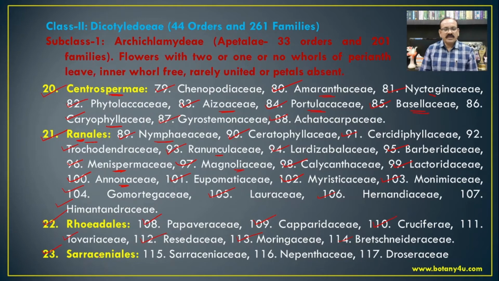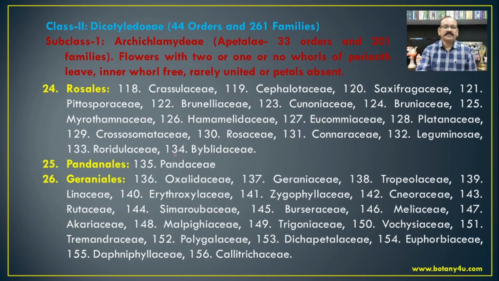The 23rd order of Archichlamydae is Sarraceniales, which includes the family Sarraceniaceae, Nepenthaceae, and the Nepenthaceae includes the member that is Nepenthes, and Droseraceae includes the member that is Drosera. And if we see both these families, or the families which come under Sarraceniales, these are insectivorous organisms which are placed in association with each other or close to each other.